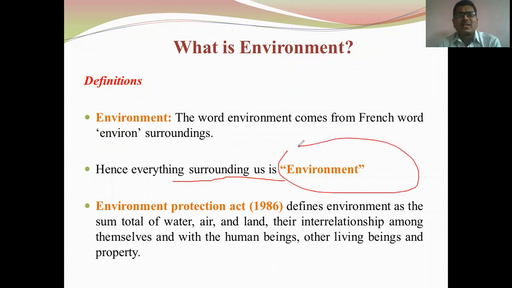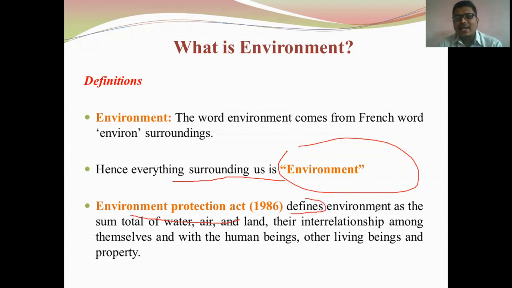Everything surrounding us means there are different living and non-living things around us. Living things, as we discussed in our first photograph, are different animals and trees. The non-living things are the atmosphere, soil, water, and air. Now, if I want to define the environment, here is the definition as per the Environment Protection Act.